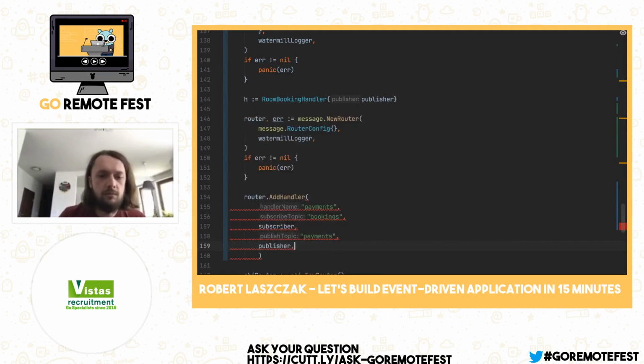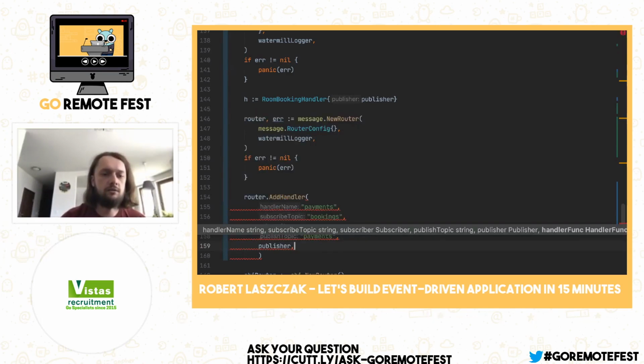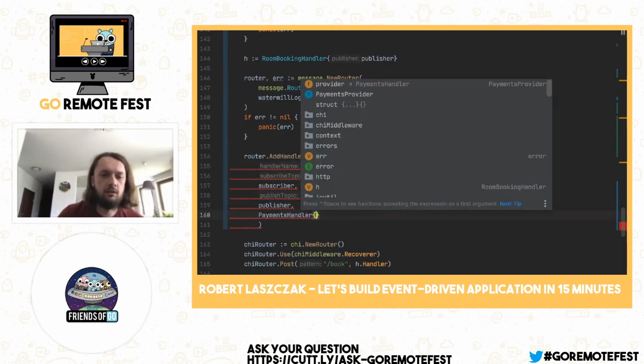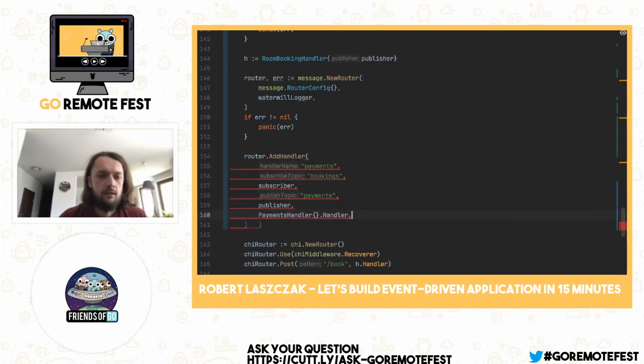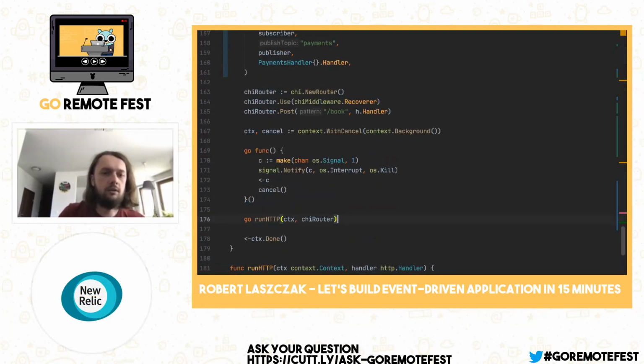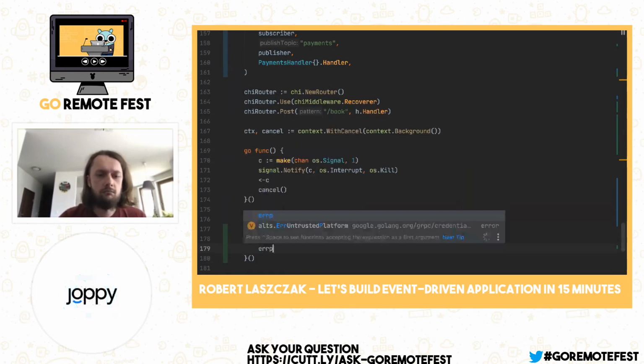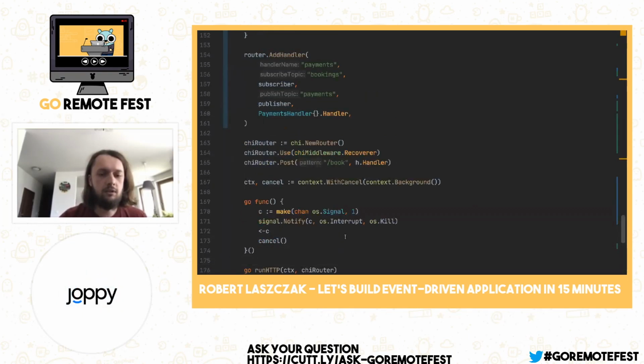Great. And what we are missing is the handler function. So payments handler and handler. All right, and now let's run our router. Like that. All right, and I think it should work.